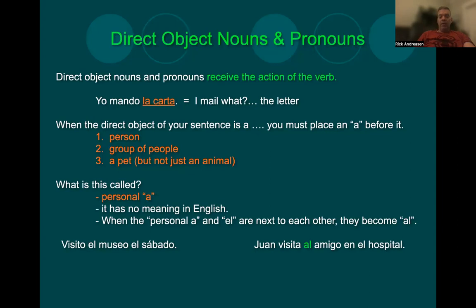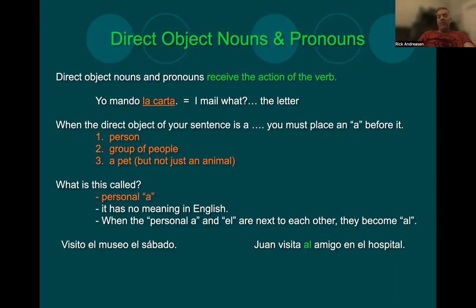It's el museo. Juan visita al amigo en el hospital. The direct object here is amigo. Amigo is a friend. A friend is a person. So we have to put a in front of it, right? You could say Juan visita a su amigo en el hospital.